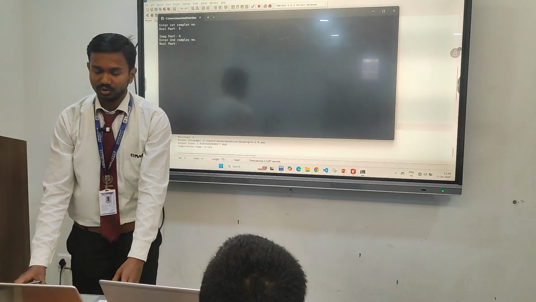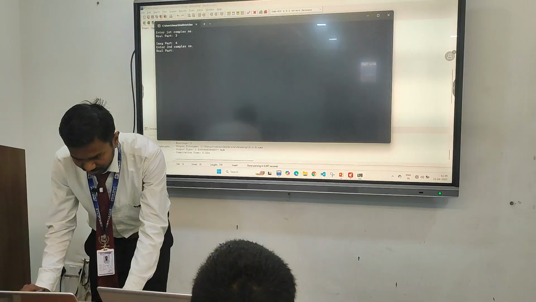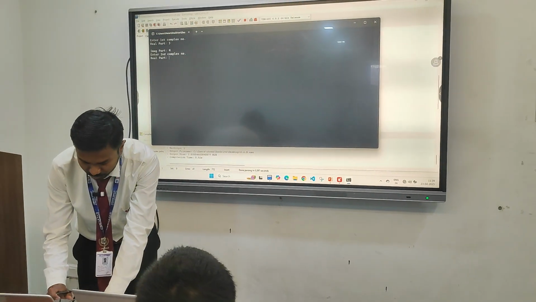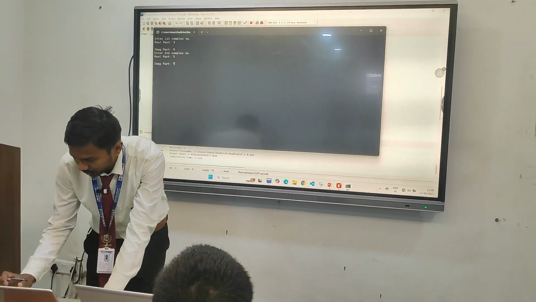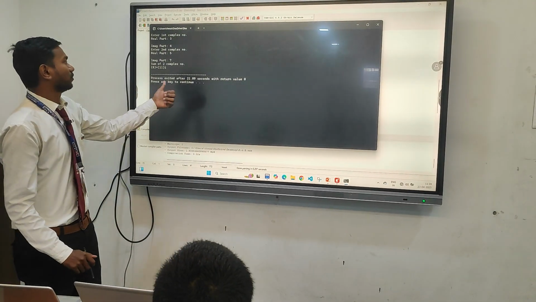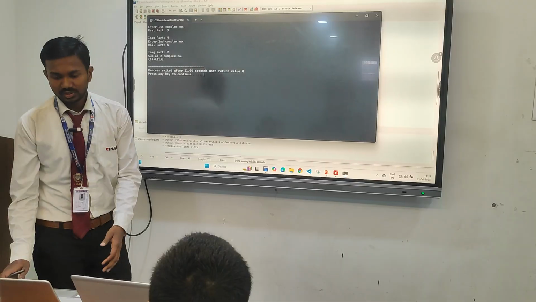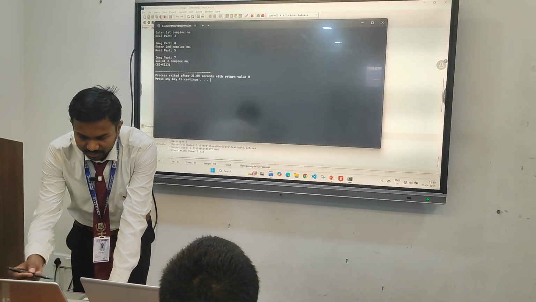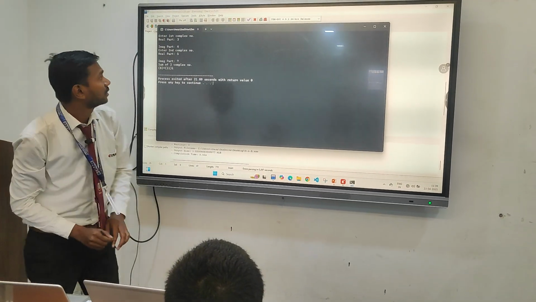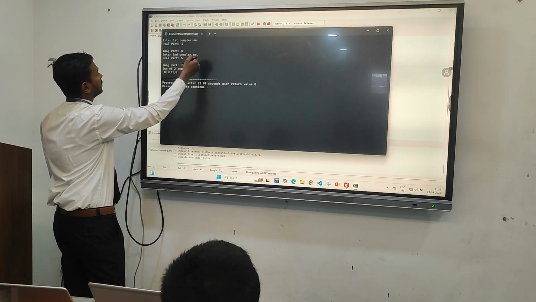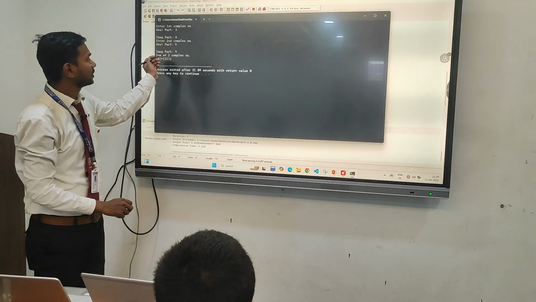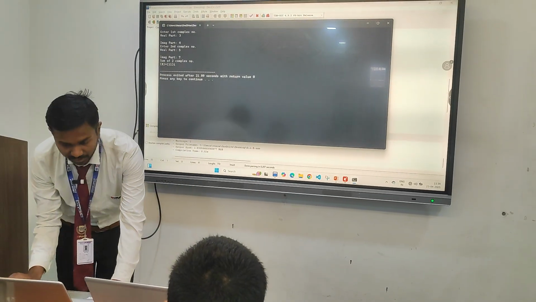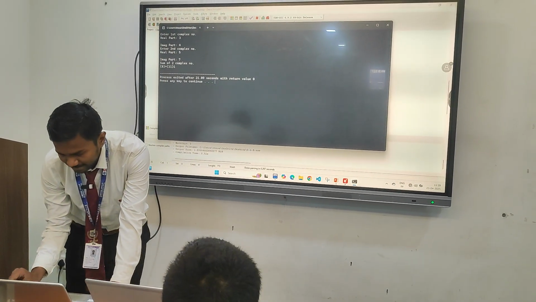You can take any input. Enter the second complex number, real part suppose 5 and imaginary part 7. So here the binary operator works, and we can see the sum of the two complex numbers: 5 and 3, and 7 and 4, so 8 plus 11i. We can write this in a cout in the program.